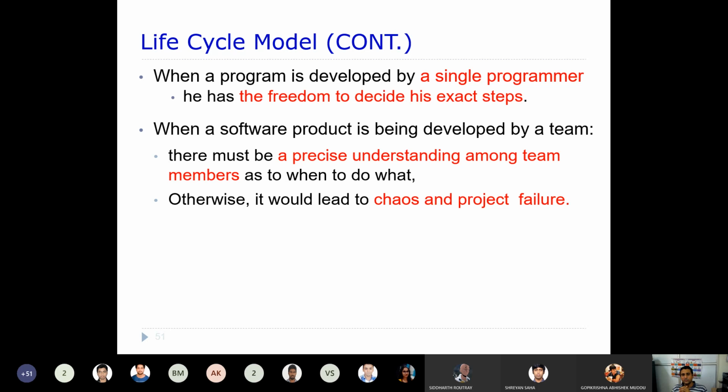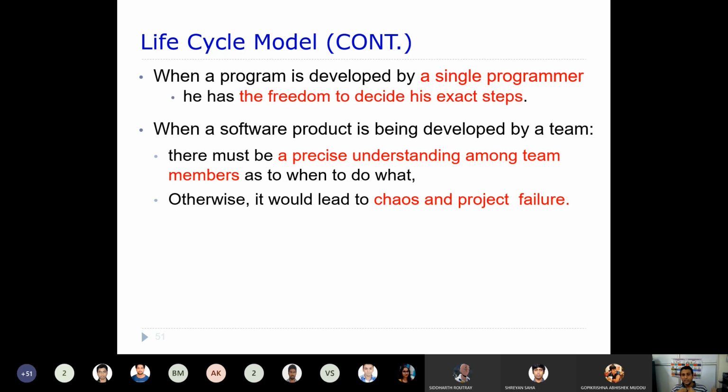But when a software product is being developed, usually a team of people works on it. So there should be a precise understanding among team members as to when to do what. There should be a common understanding among the different team members, because the software product will be developed by a team of people.